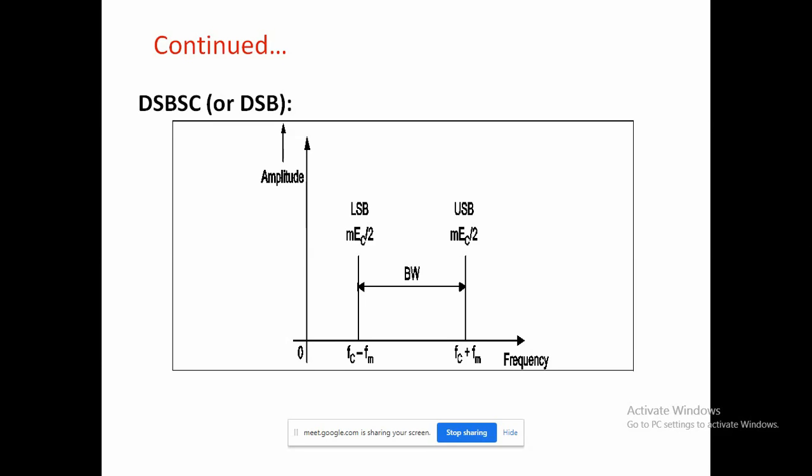Another difference between FC and SC, full carrier and suppressed carrier: in the time domain display of DSB-FC, the carrier undergoes a 180-degree phase shift. Then it is very critical to identify the DSB-SC signal, because when you add the phase shift, it is very critical to find out this signal.